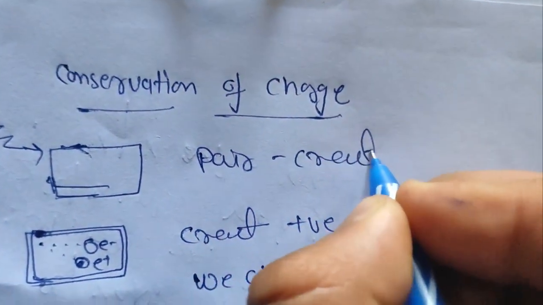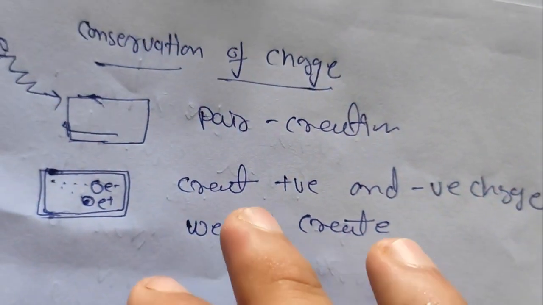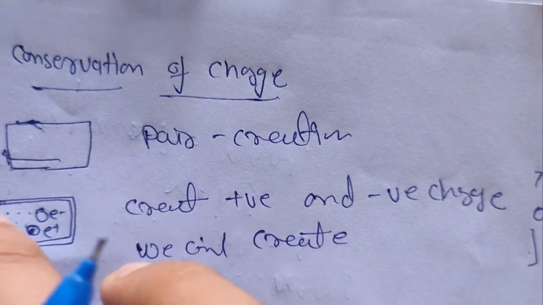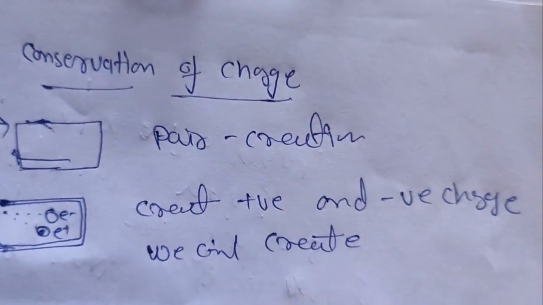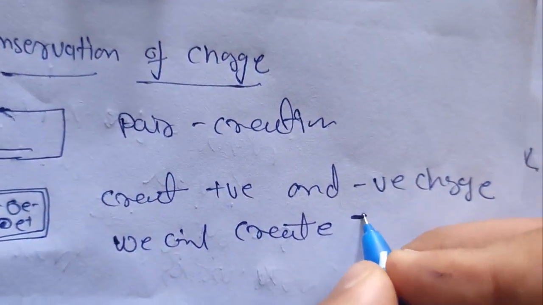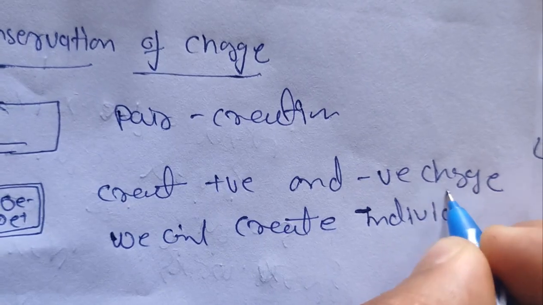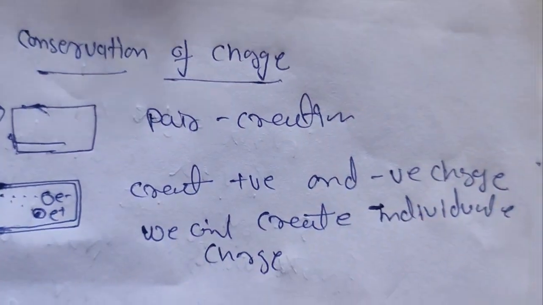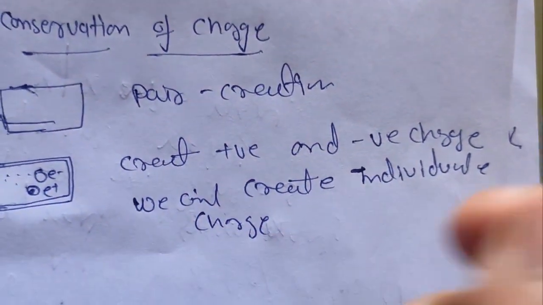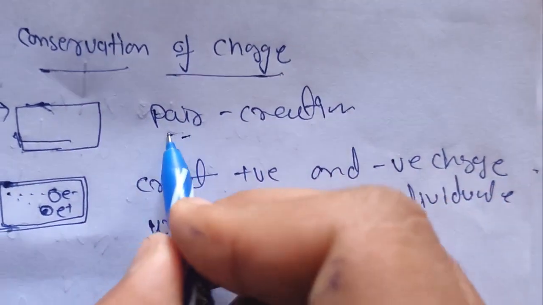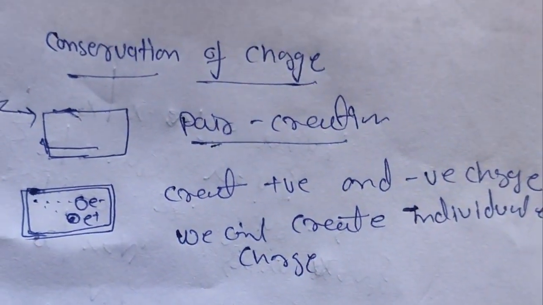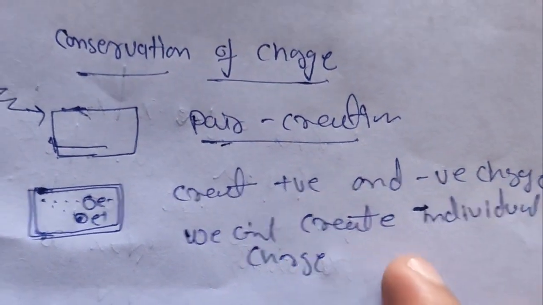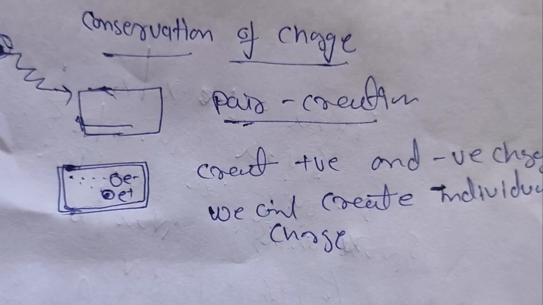Okay, so when you create a positive and a negative charge, we can say that we create them in a pair, but we can't create an individual charge, like only positive or only negative. So we can't create an individual positive charge, but we create a positive and negative together. The charge we obtain is always in a pair. Basically it was said by the